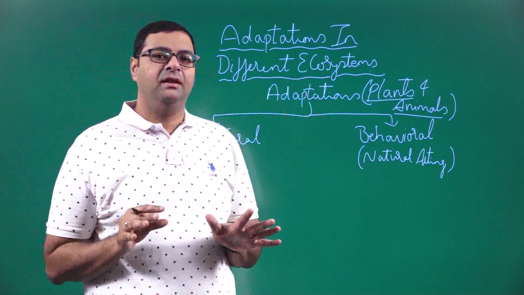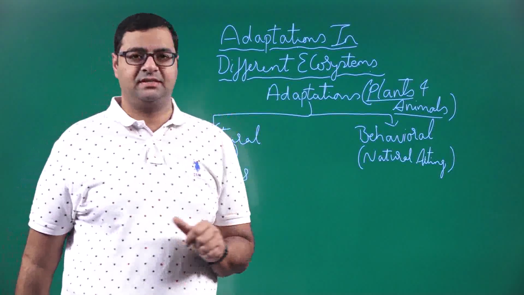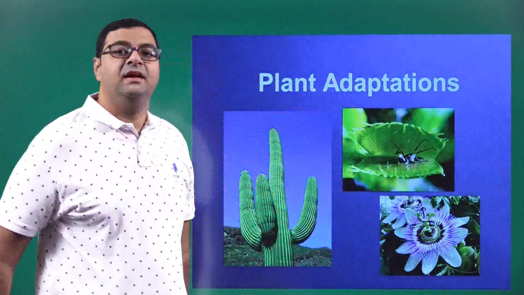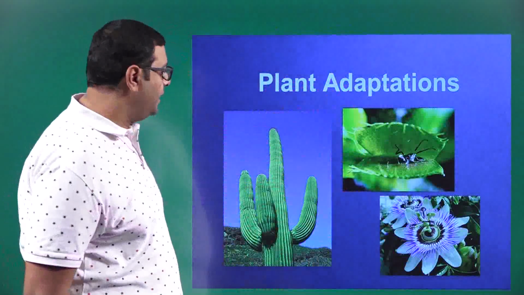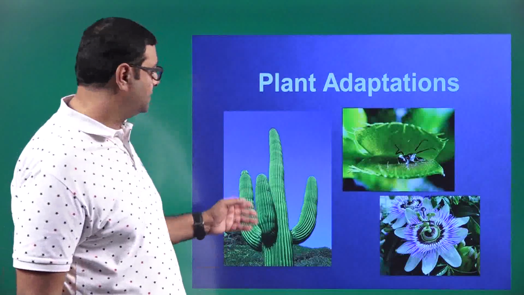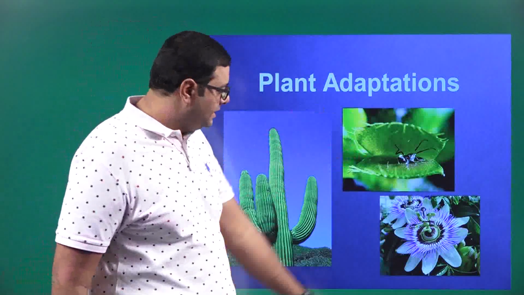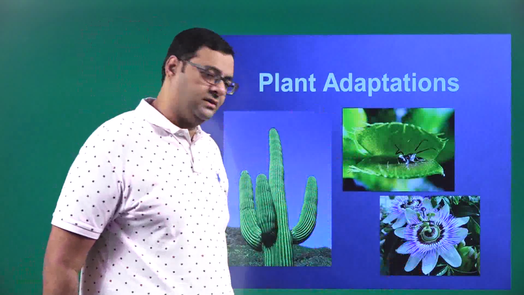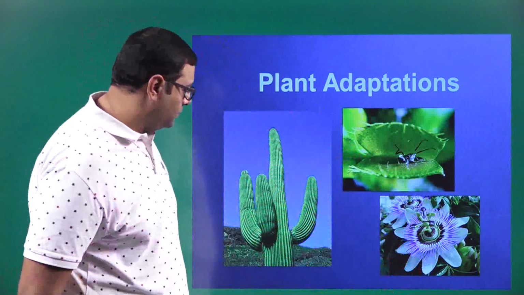It's very simple and very easy to understand. Let's move on. So, plant adaptations. You can see what these plants are: cactus, Venus flytrap, and this one is called the dahlia plant. Now, moving on.